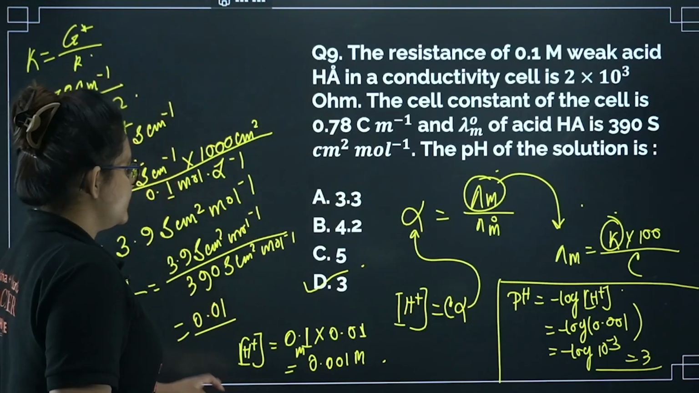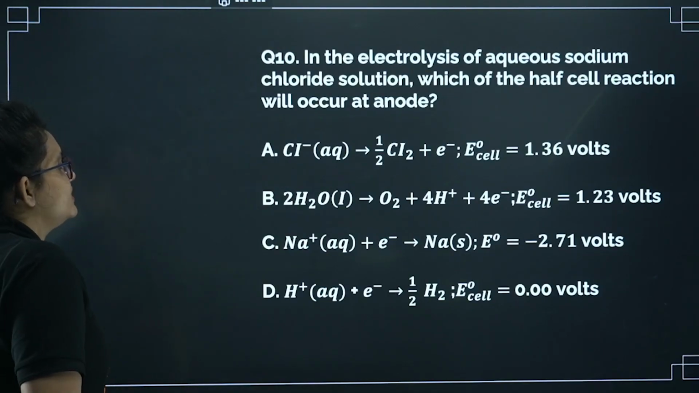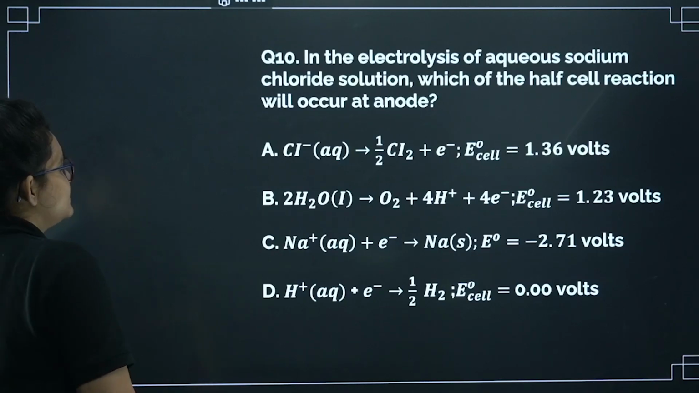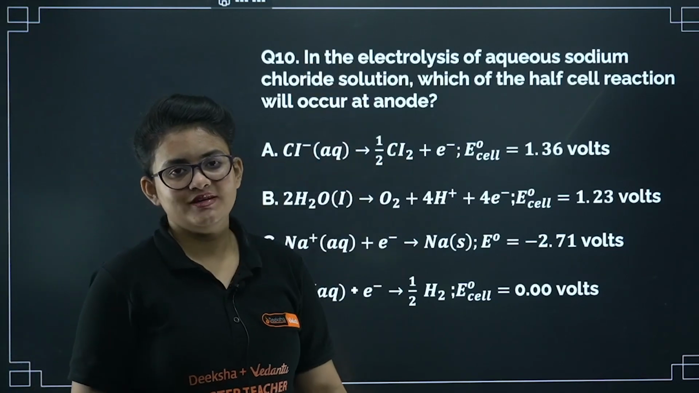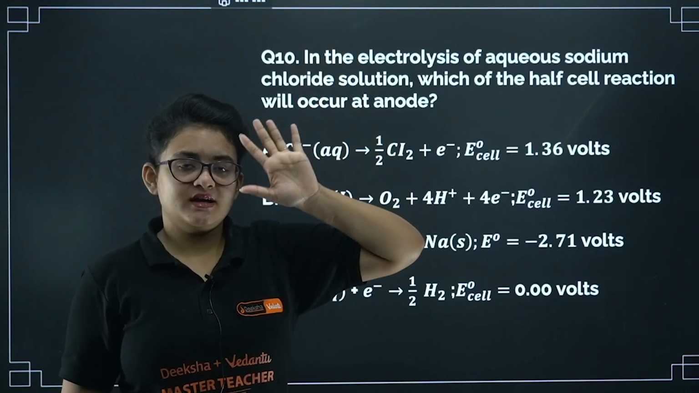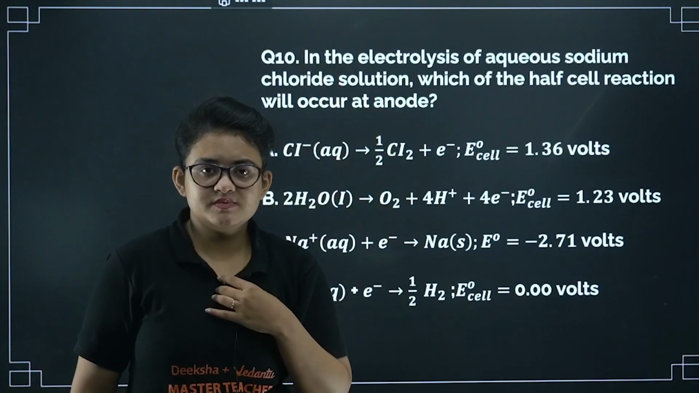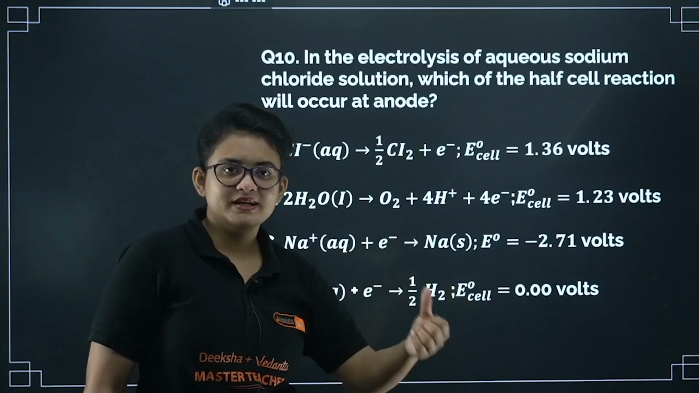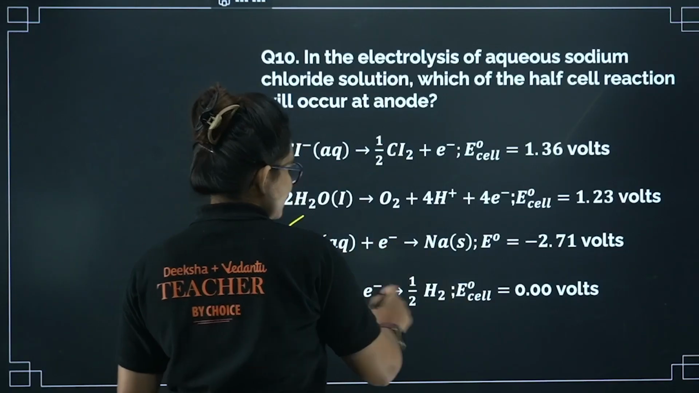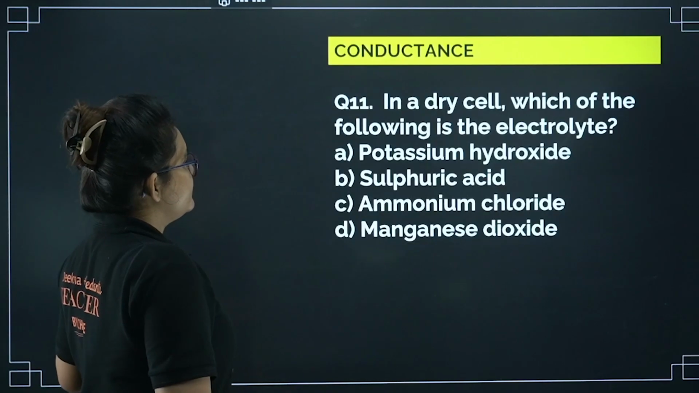Okay, let's proceed further. In the electrolysis of an aqueous sodium chloride solution, which half cell reaction occurs at the anode? For this case, the anode we can take where the value is very much negative, very much at the top in the electrochemical series. At the anode oxidation takes place and the reducing agent gets oxidized. So whatever is the best reducing agent, I will take it as anode. As you can see here, this has a high negative value, so it will be taken at the anode.